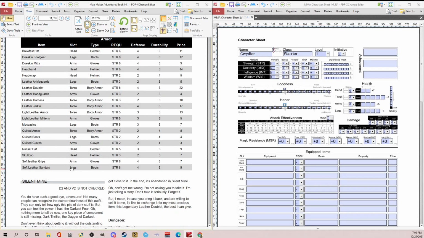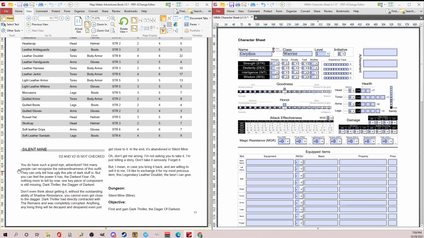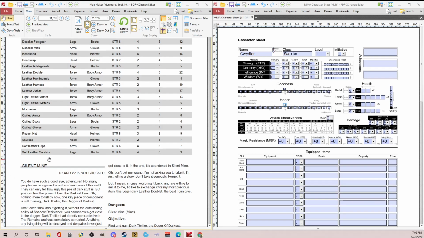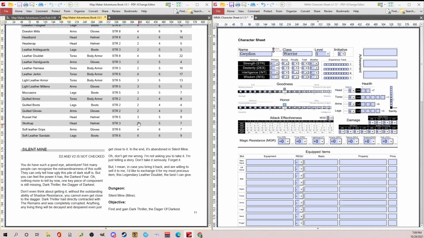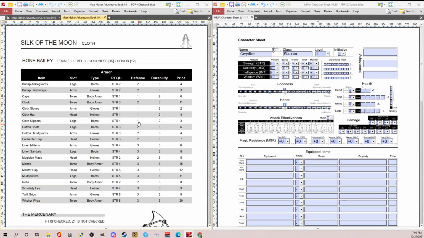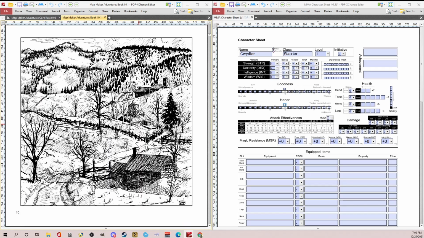At the bottom, there are actually some quests that you can go through. You meet Edward at Edward's Leatherworks and you can buy things from him, but you can also potentially do quests from him. I like his art. He did a really good job with whoever he had help him with the art. Silk of the Moon, which is cloth, so it's like cloth hat, gloves, etc. So you get the idea.